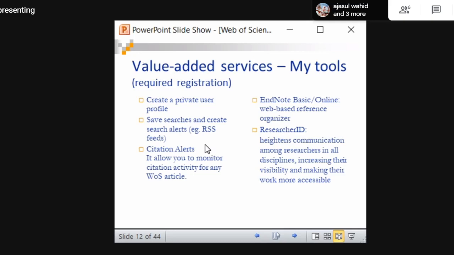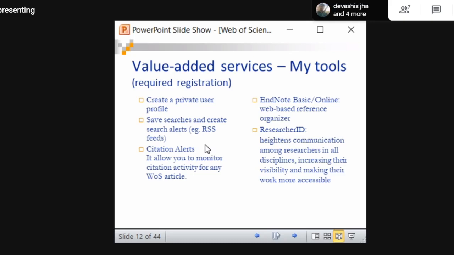And RSS feed. What do you mean by RSS feed? It is Rich Site Summary or Really Simple Syndication. It is simple. It is a kind of alerting service. It is a Web 2.0 technology. Whenever a new piece of information, a new article, a new publication is published or added, you will automatically get an alert. RSS feeds will provide you alerts if you just subscribe to it.